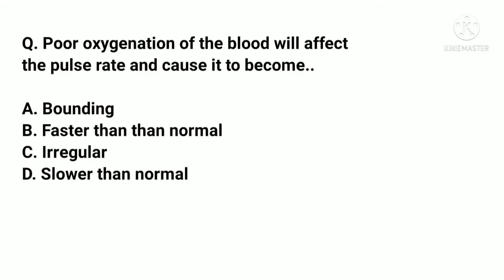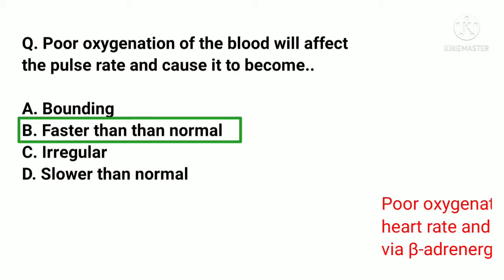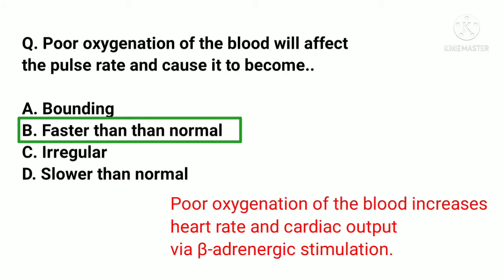Poor oxygenation of the blood will affect the pulse rate and cause it to become A. Bounding. B. Faster than normal. C. Irregular. D. Slower than normal. And the correct answer is B. Faster than normal. Poor oxygenation of the blood increases heart rate and cardiac output via beta adrenergic stimulation.